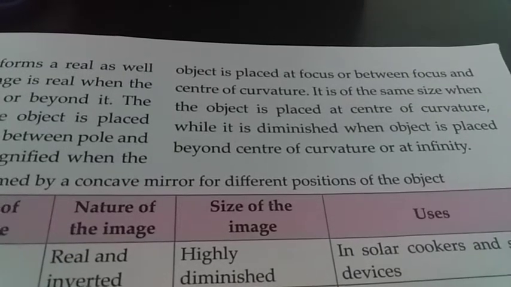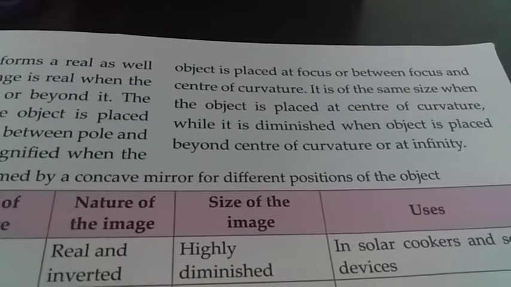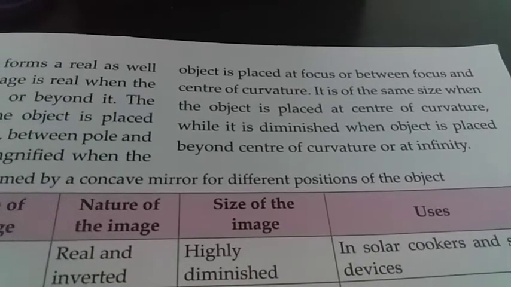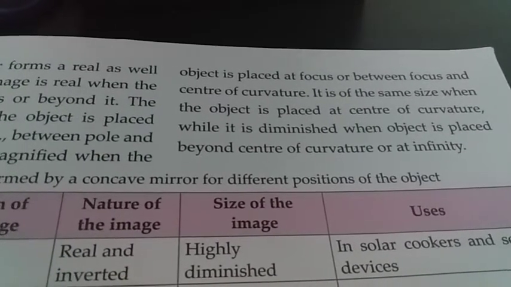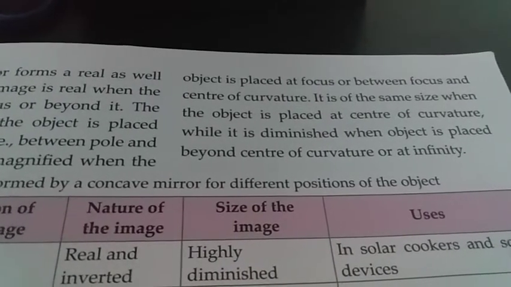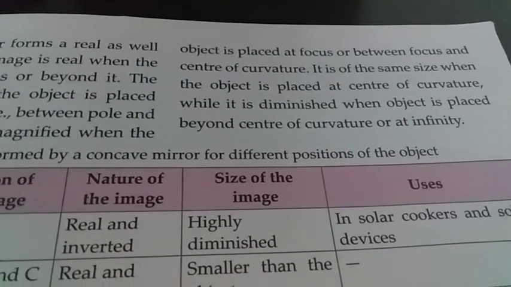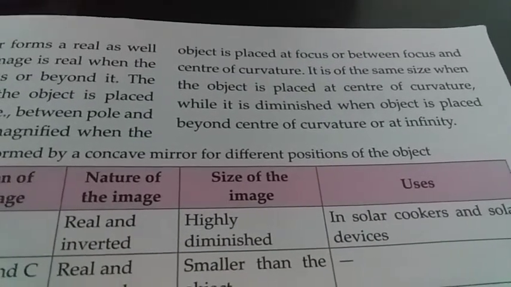The image is magnified when the object is placed at focus or between focus and center of curvature. It is of the same size when the object is placed at center of curvature, and it is diminished when the object is placed beyond center of curvature or at infinity.